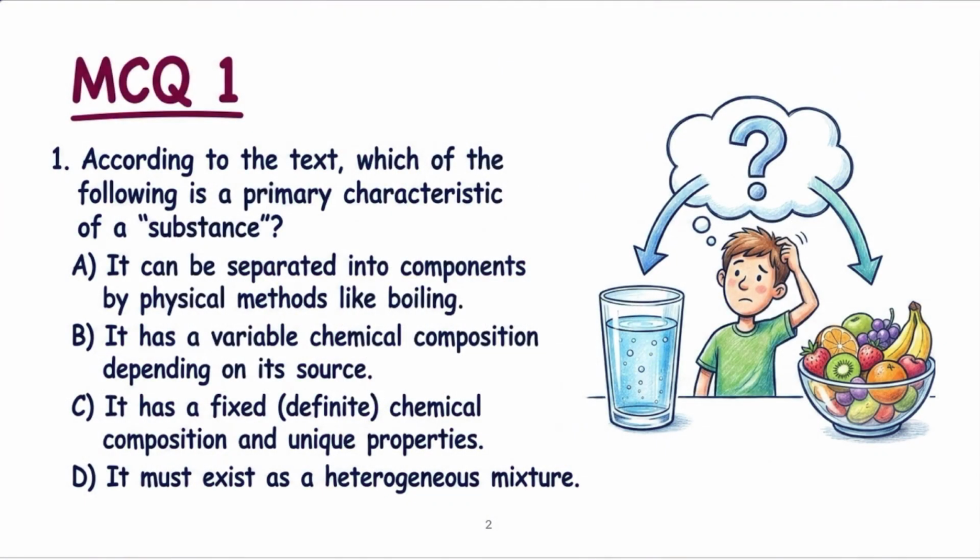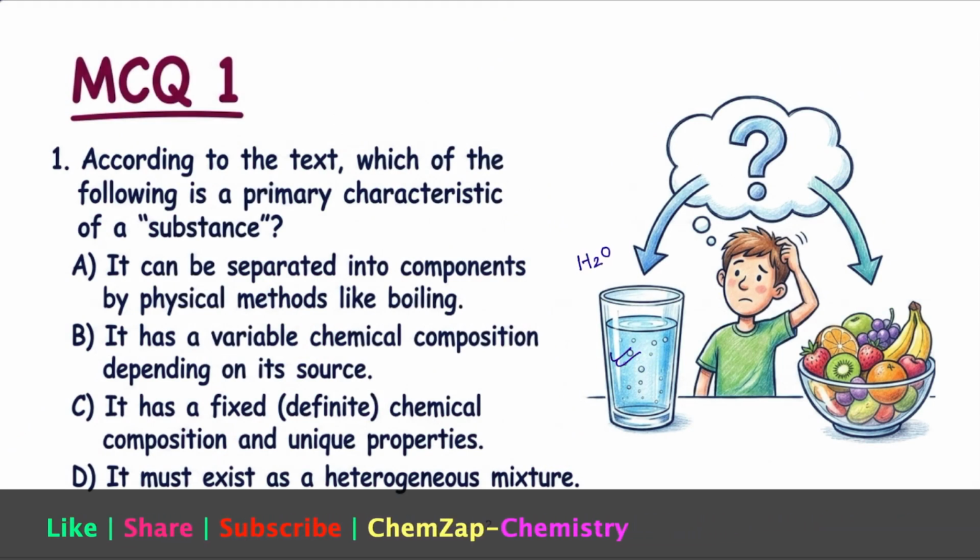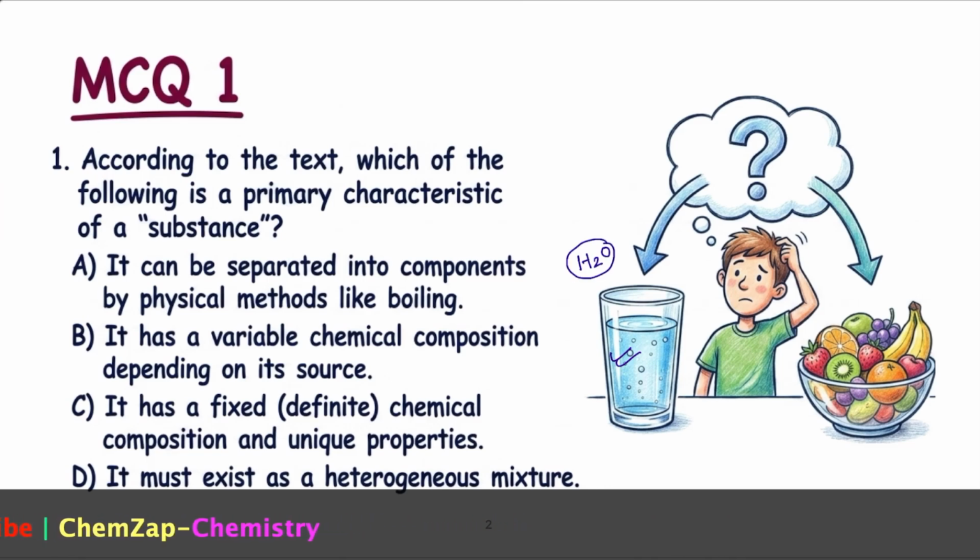The first question: according to the text, which one of the following is the primary characteristic of a substance? As we know, a substance has a fixed or definite chemical composition and unique properties. For example, this water has a fixed chemical composition and unique properties, so it is a substance.